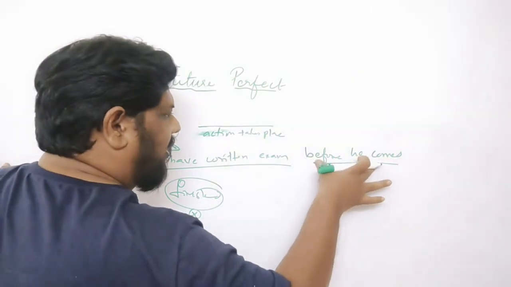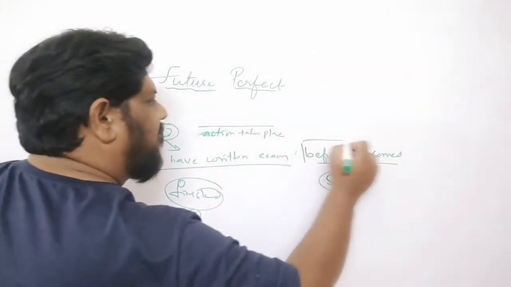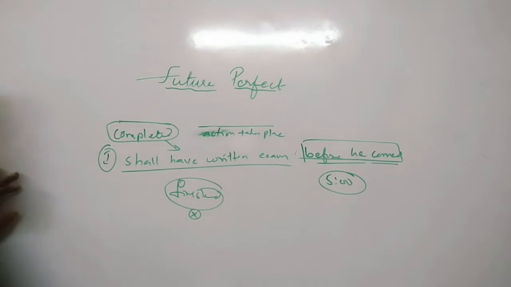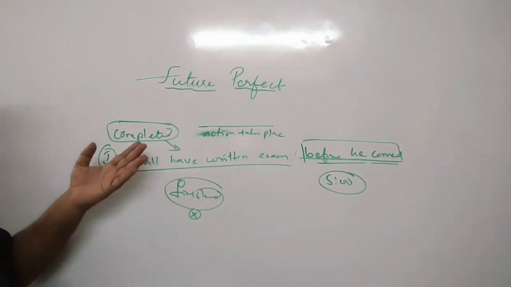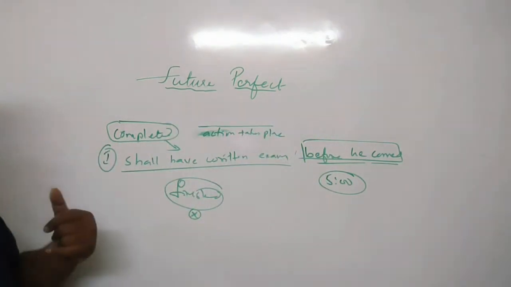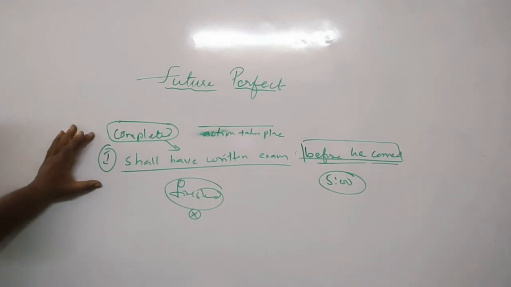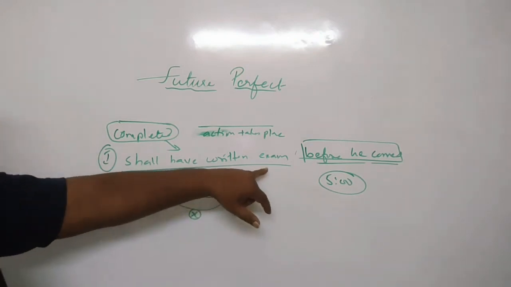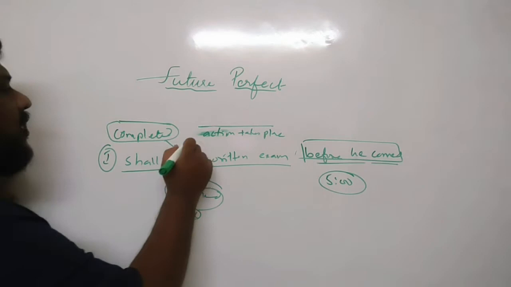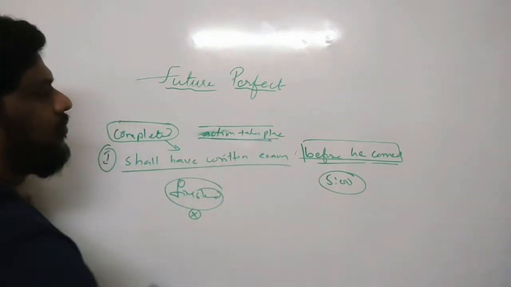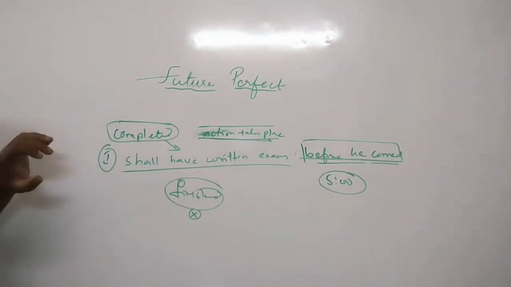So before he comes, that means again you're talking about something which is happening in the future here. So before he comes, what is going to happen here? This person shall have written the examination. So his examination will be over. Okay. Now we'll take one more example.